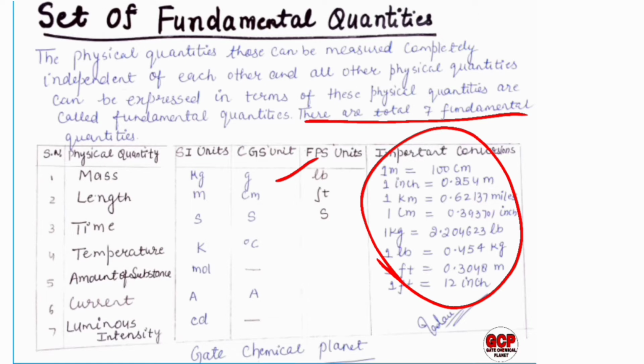The most important physical quantity in process calculation is the amount of substance. We will use mole for this, and also the temperature, time, length and mass. So we have to focus on these 5 physical quantities, and current and luminous intensity are of less importance in this subject. So please remember all these conversion factors because these are very useful in numericals.